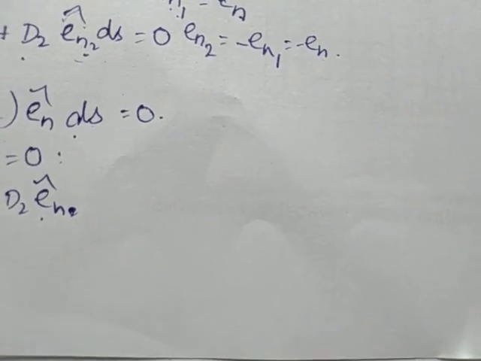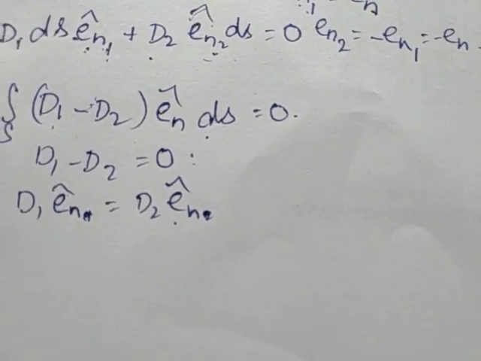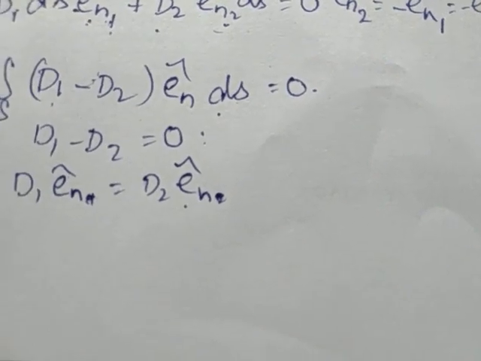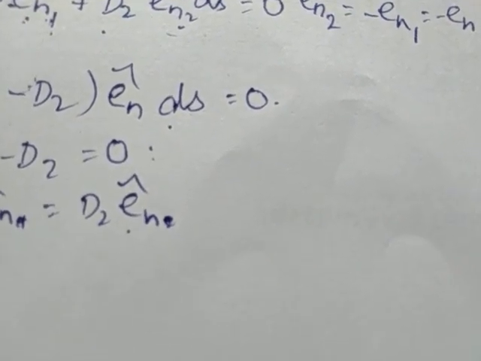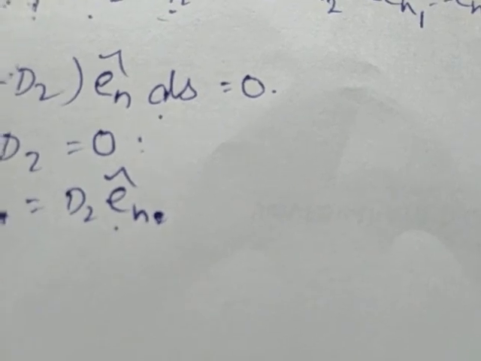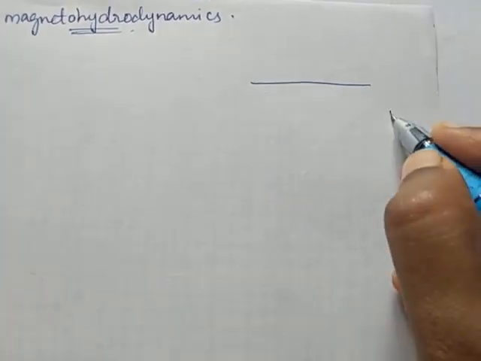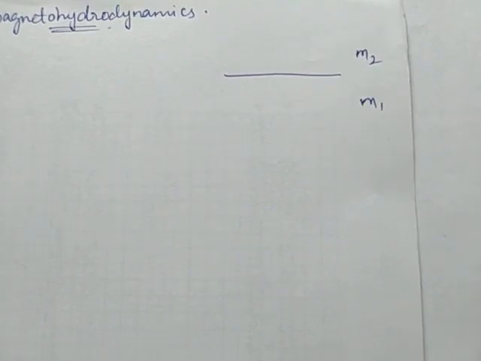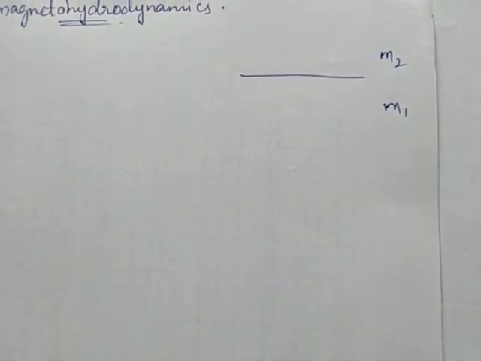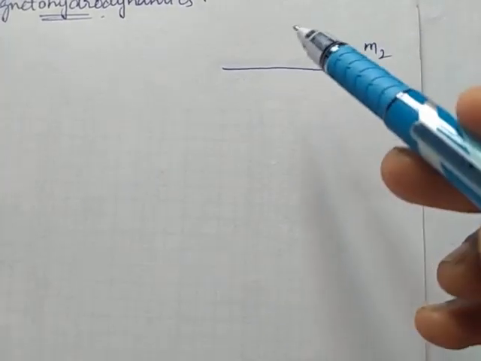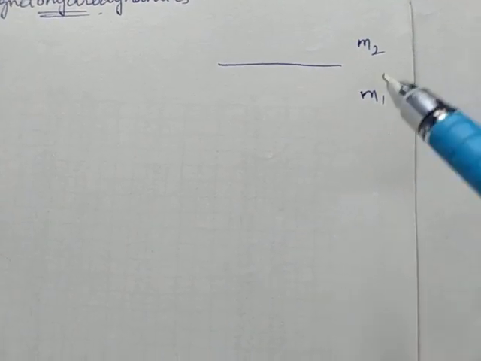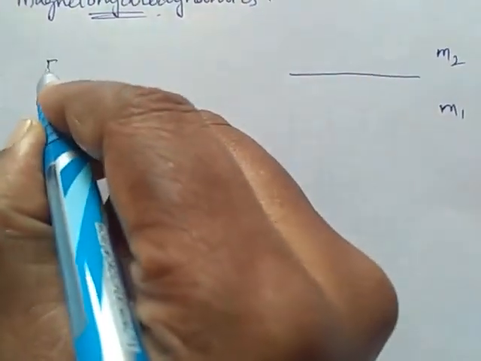Therefore, the normal component of D in the two mediums is equal. This proves D is continuous. Now we are going to prove that the tangential component of electric field E in the two mediums is equal. So we are considering two mediums. I'll take this as medium 1 and medium 2. In these two mediums, we are going to prove that E is continuous along the boundary.